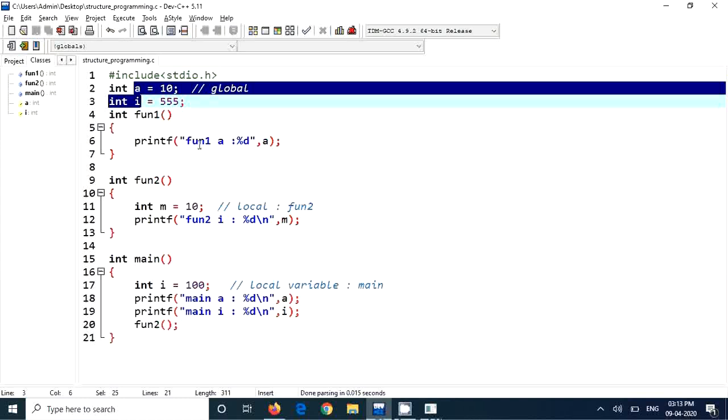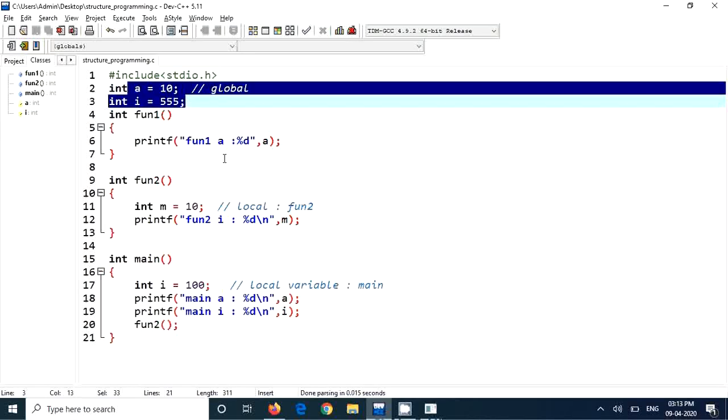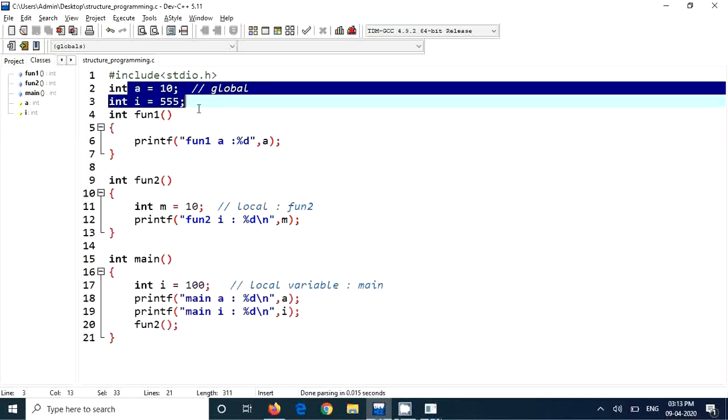So how long the program runs, how long the main goes. If the main ends, the global variable memory will be deallocated by the OS and taken back. So till the main runs, till the program runs, the global variables will be alive. That's what you have to remember. The aliveness is till the program runs.